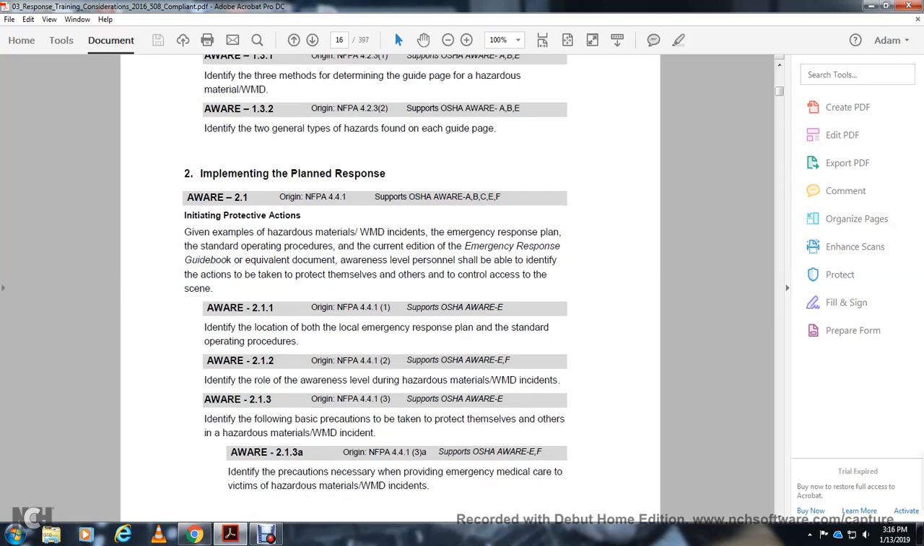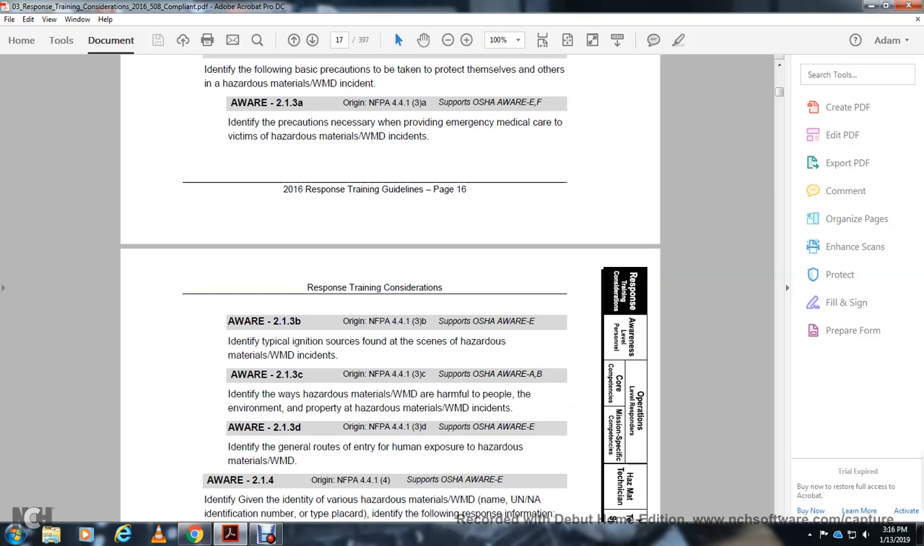213A, OSHA awareness E and F: identify the precautions necessary for providing emergency medical care to victims of a hazardous material weapon of mass destruction incident. 213B, awareness level E: identify the ignition sources around the scenario where the hazardous material weapon of mass destruction awareness applies.